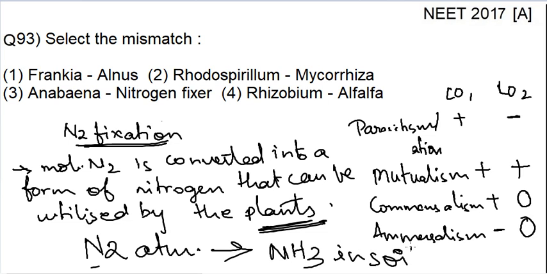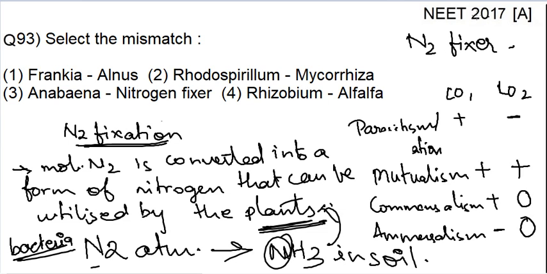This is done by bacteria majorly. Different types of bacteria act as N2 fixers. They fix the atmospheric nitrogen into these molecules so that the plants can utilize them. I said this is a symbiotic, mutualistic relationship.